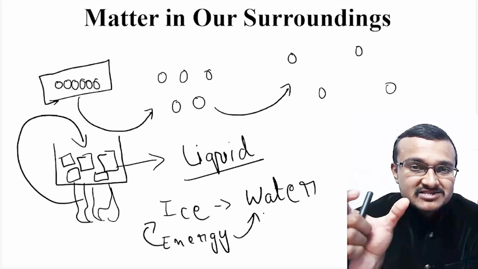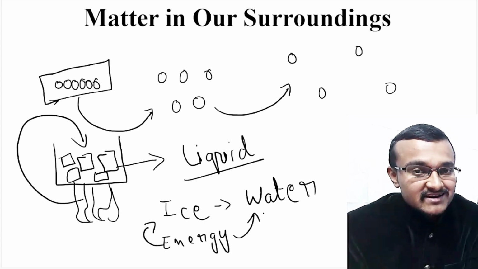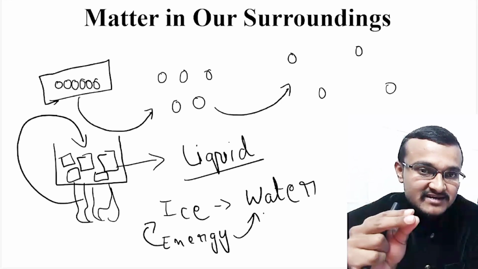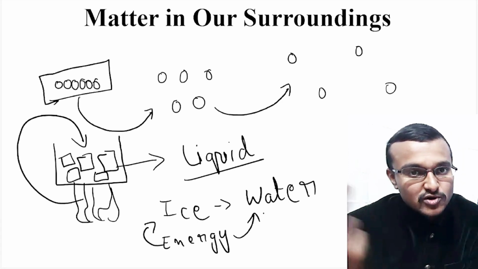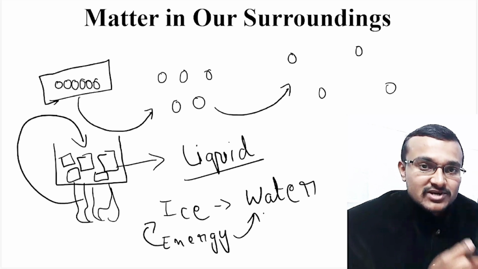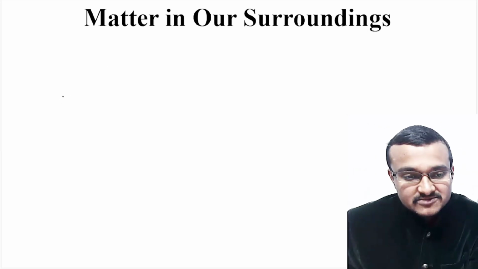When they become much weaker, it becomes liquid, and when those bonds break, the particles are converted into the gaseous state, and those gaseous molecules can move around the atmosphere. This is how a solid is converted into liquid and liquid is converted into gaseous state. Now you can actually do an experiment.